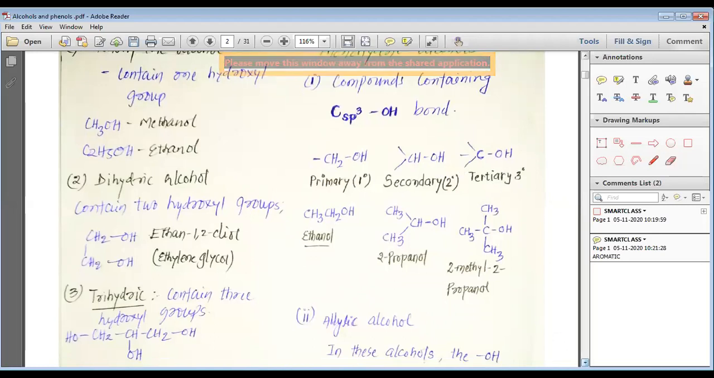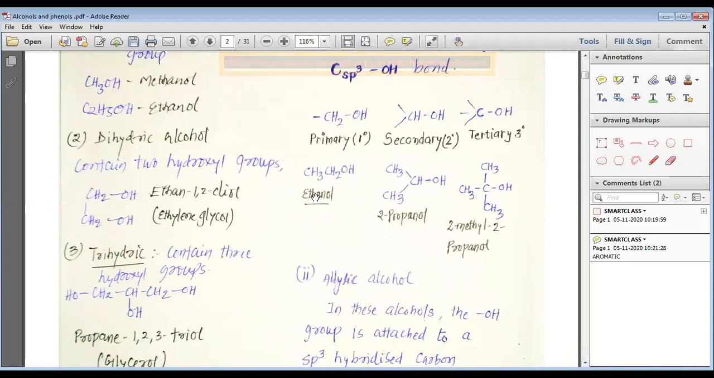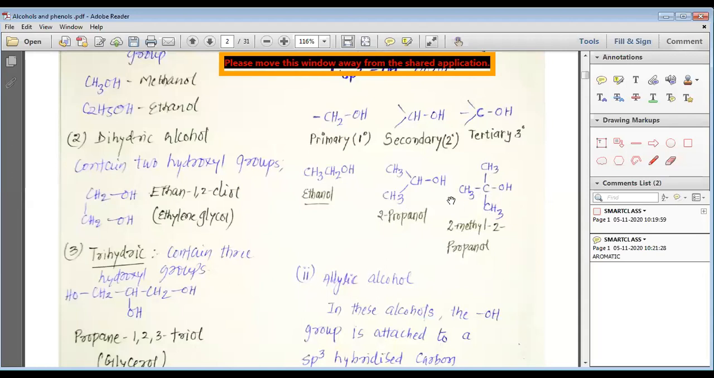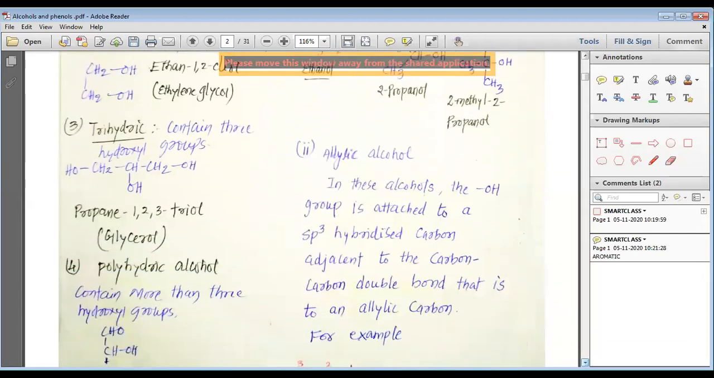So let us take the example of a primary alcohol, that is ethanol, CH3CH2OH, 2-propanol, that is the secondary alcohol, and 2-methyl-2-propanol is the tertiary alcohol. You can see that OH is bonded to the carbon, this carbon is bonded to three other carbons, this carbon is bonded to two other carbons, whereas this carbon is bonded to only a single carbon, and that is why they can be classified as primary, secondary and tertiary.